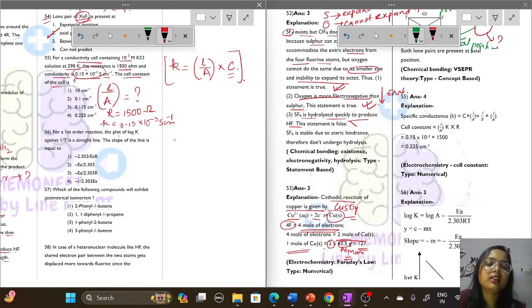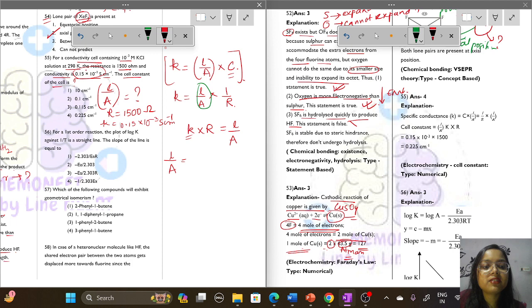For conductivity, we can write 1 by R, where R is the resistance here. We have to find the value of L by A. On interchanging, we get kappa into R is equal to L by A. So what will be the cell constant?